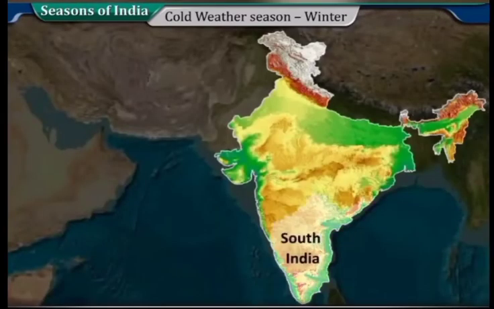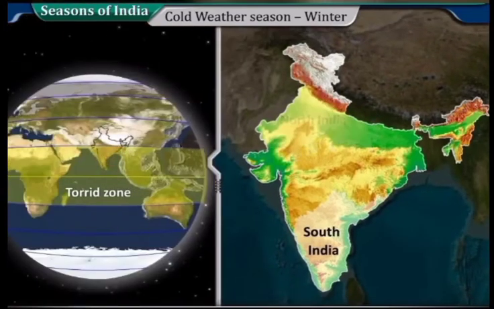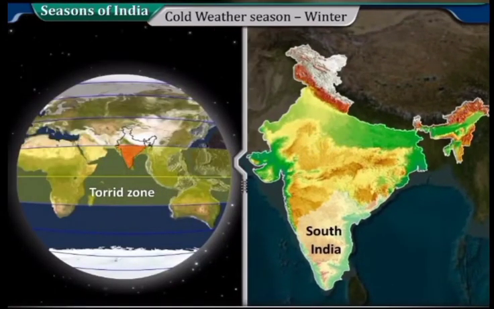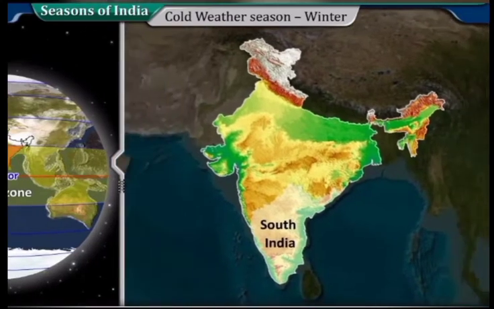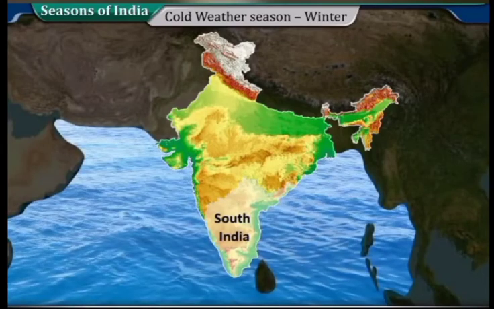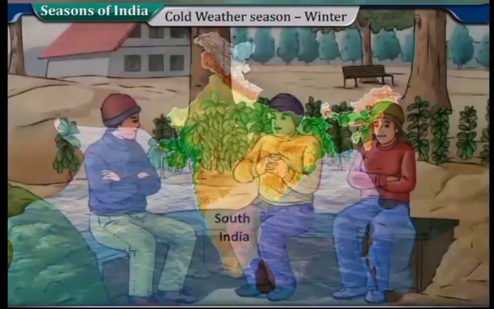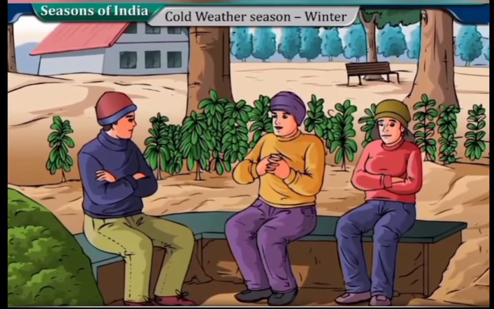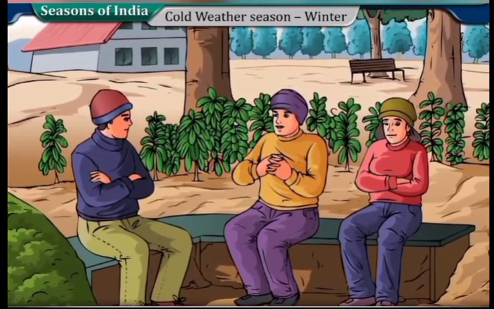Conditions in South India during winter are different from those in North India. South India is situated in torrid zone near the equator and has a peninsular shape. Its inner area is not very far from seacoast. So this area does not feel severe cold as the northern India during winter.